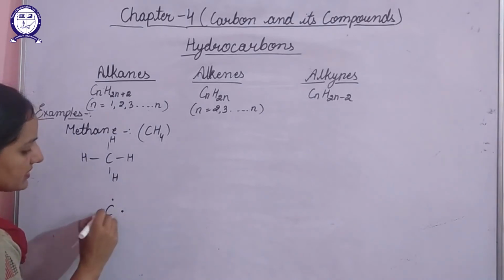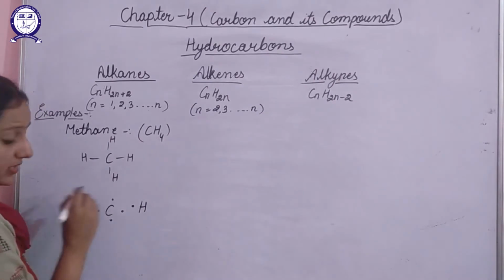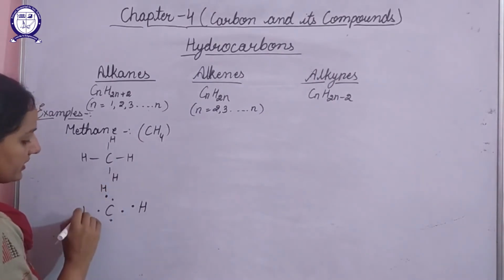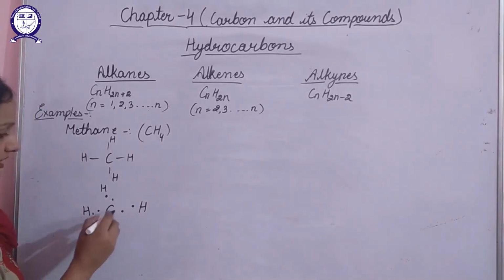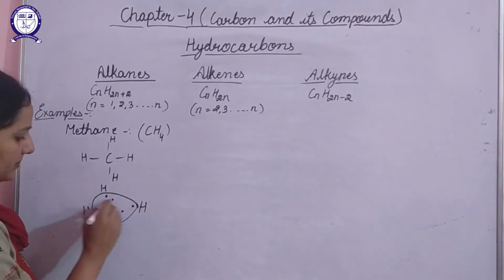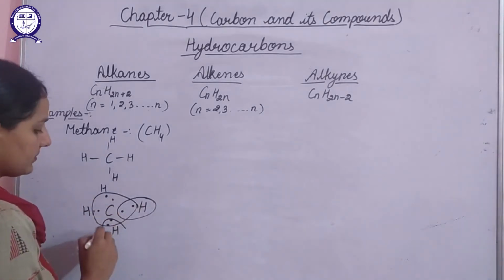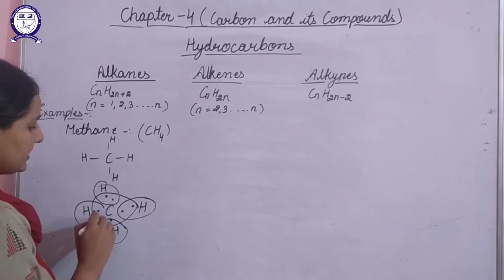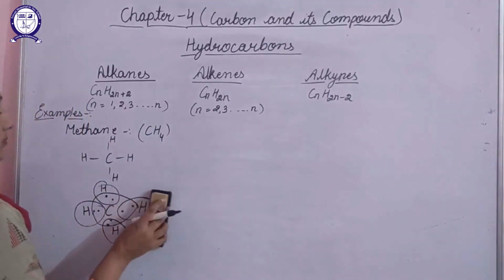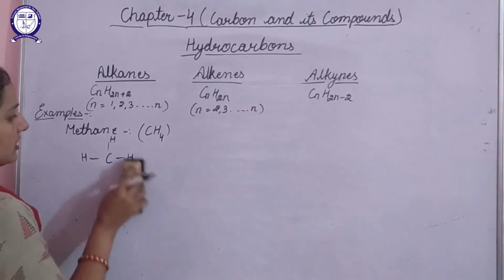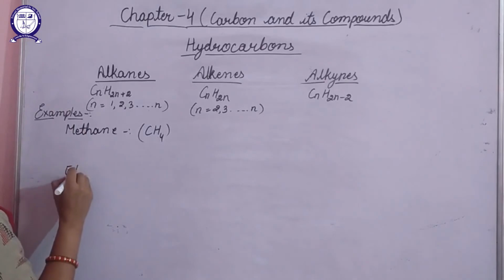As the carbon has 4 valence electrons, one hydrogen will have 1 electron. This hydrogen will also have 1 electron, this one also, and this one also. So in this way, it will combine with these. It will get stable. This will get stable. Like this, they will get combined. So this is a methane molecule. If we talk about another example, for example, let's talk about ethane.